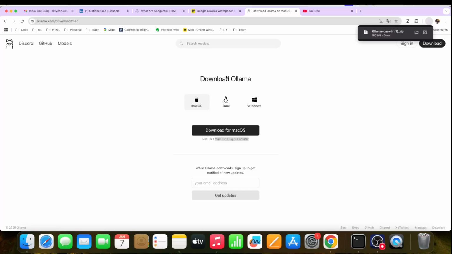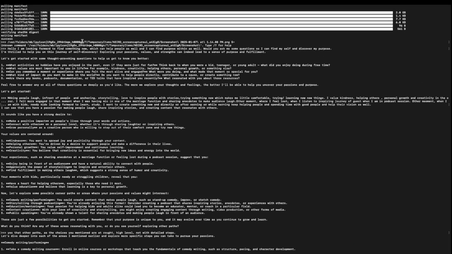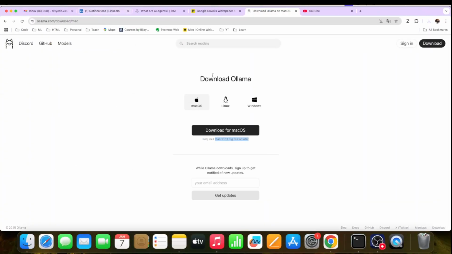And once Ollama is installed, you just need to run this command only: ollama run, and select the model. So here I select Llama. You can select any other model as well. You want to select Google's, I think there is another model as well. So these are the various models.